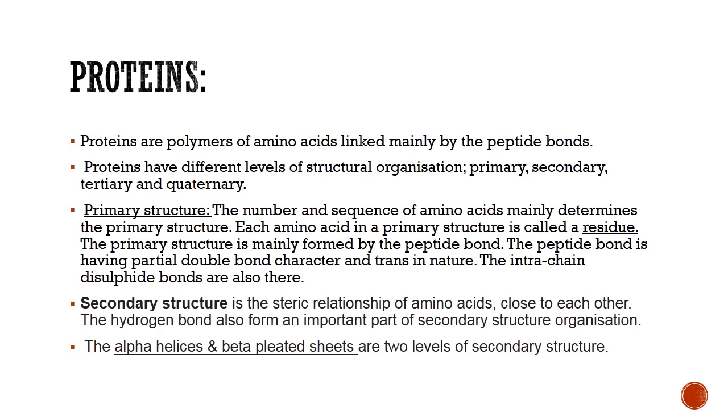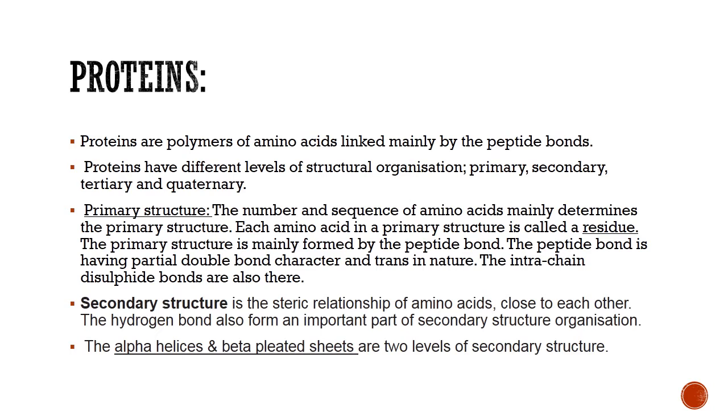That is, this peptide bond forms the backbone of the primary structure. The peptide bond has a partial double bond character and most of them are trans in nature, as I have already mentioned. And two other important features of the peptide bond are that it is rigid and coplanar. The intra-chain disulfide bonds are also there in the primary structure. That means if we have any cysteine residue in the primary structure, the cysteine residues between the chains may form